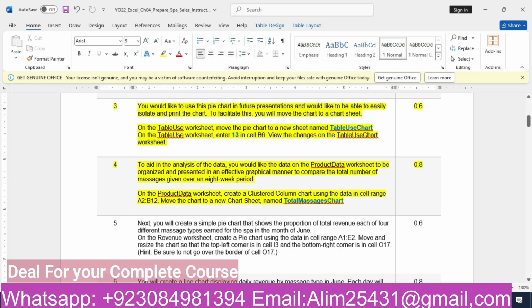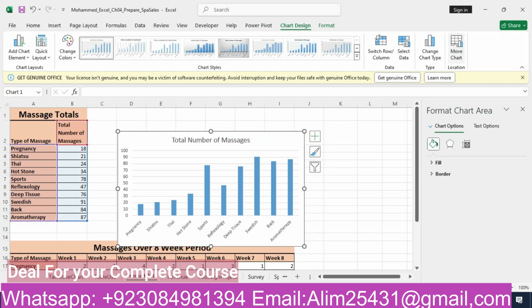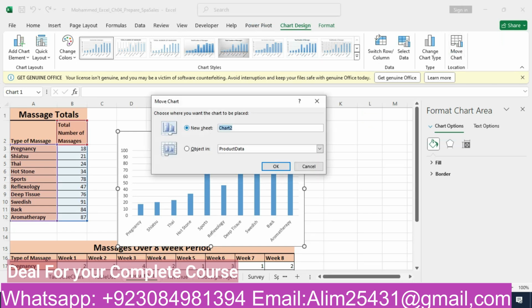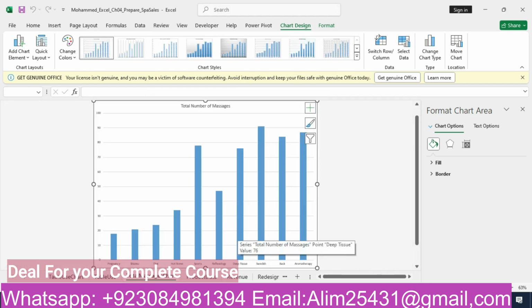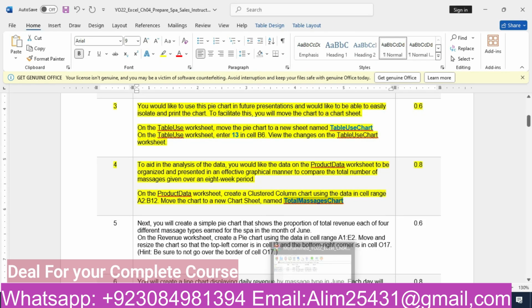Then move the chart to a new sheet named total massage chart. So we will copy this and move our chart to a new sheet named total massage chart, and press OK. So we have got our massage chart on a new worksheet. That's our fourth step.